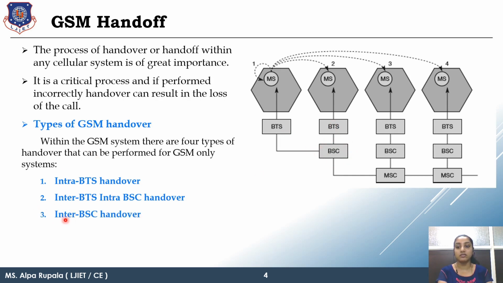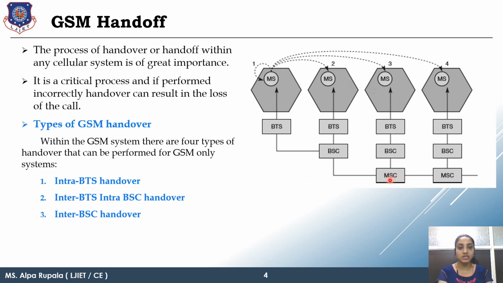Same as the third one, inter-BSC handover. A single MSC in which there are two BSC, and handover occurs between the relevant BTS of the BSC. So this kind of handover is known as inter-BSC. Look, the MSC is common.